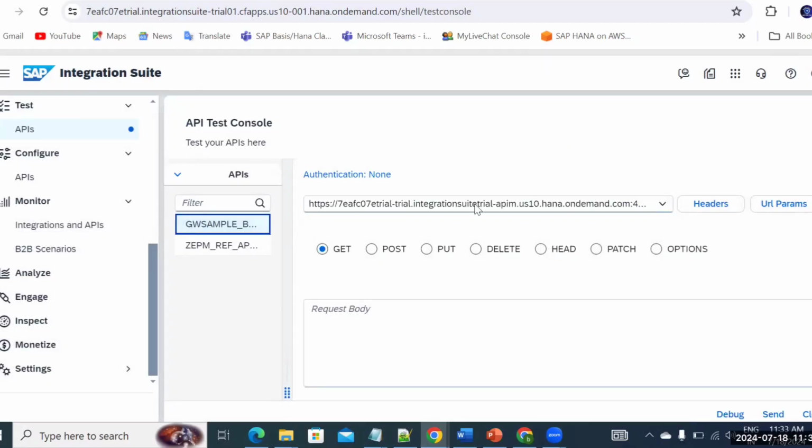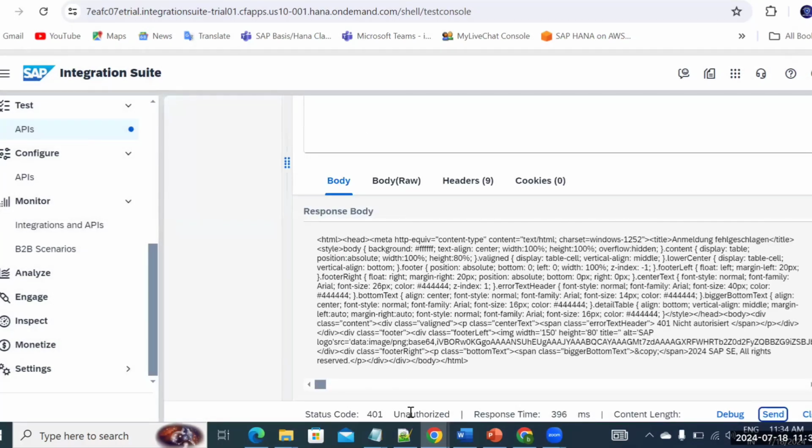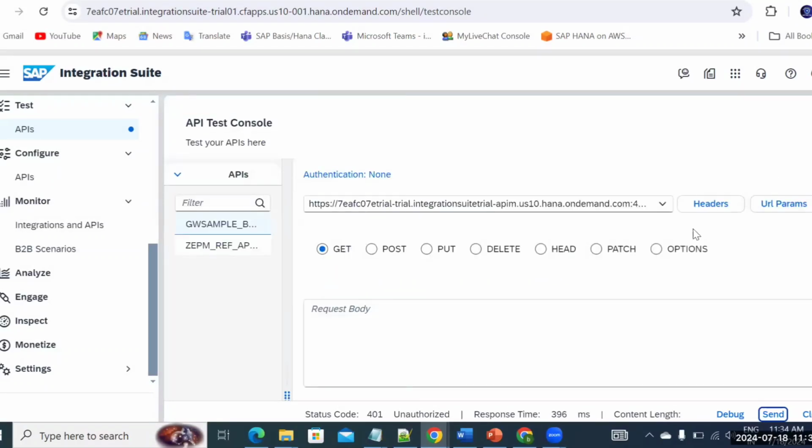I want to test the GET one, because generally if you want to test the API, you need to use the GET output. So you just need to send it, and once you send it, it will send you the result. So the status is unauthorized. It means the status code is 401. So generally it means it's not working.